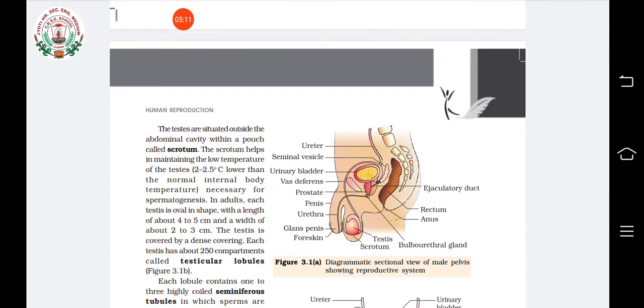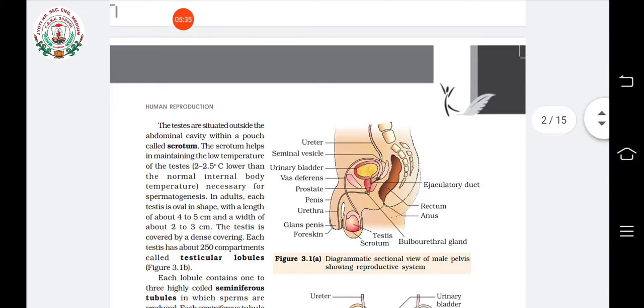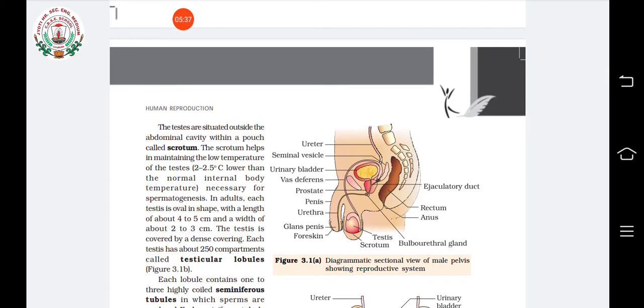The testes are located outside the abdominal cavity, found in a pouch of skin, and that structure is known as the scrotum. So the scrotum is the pouch where you can see the testes.